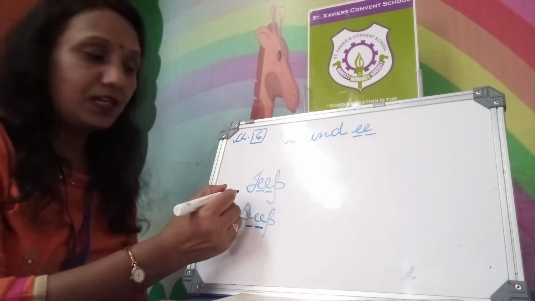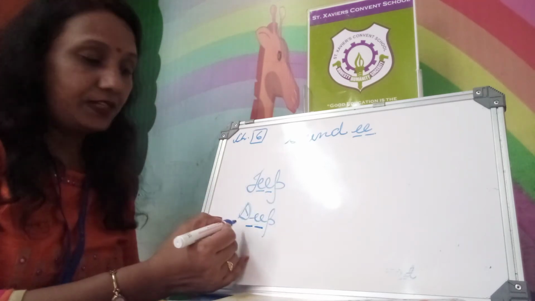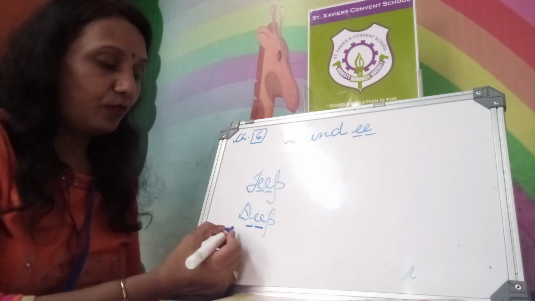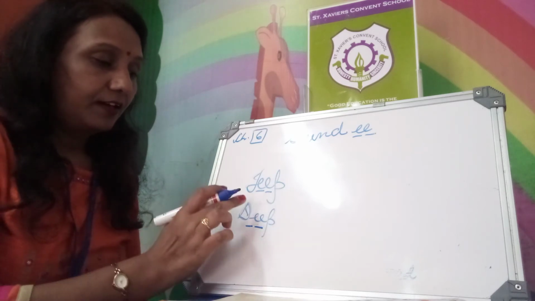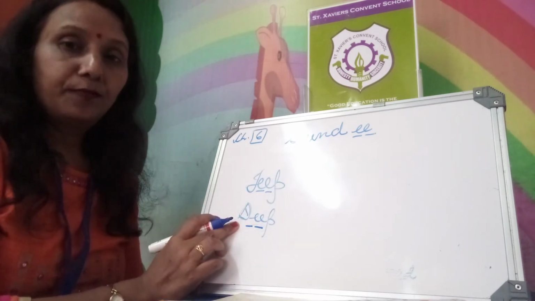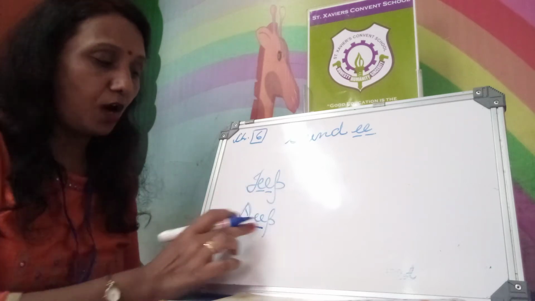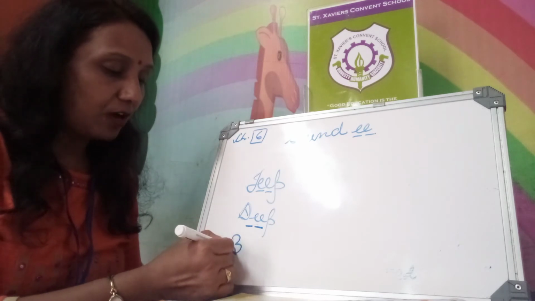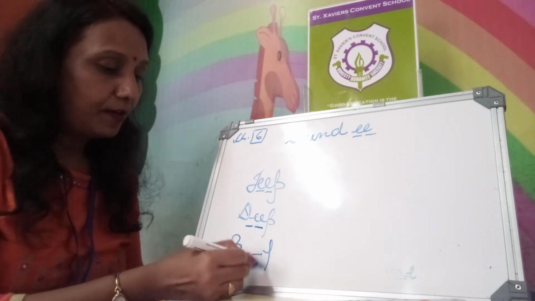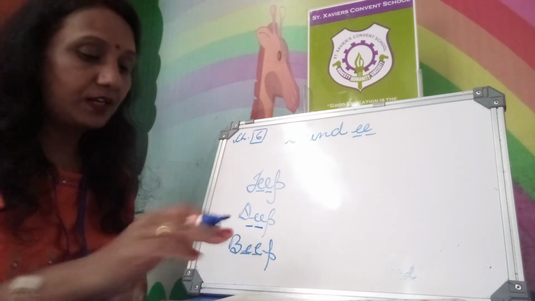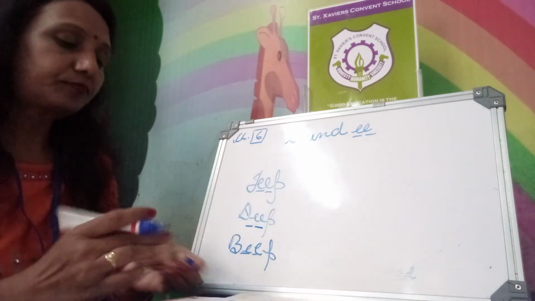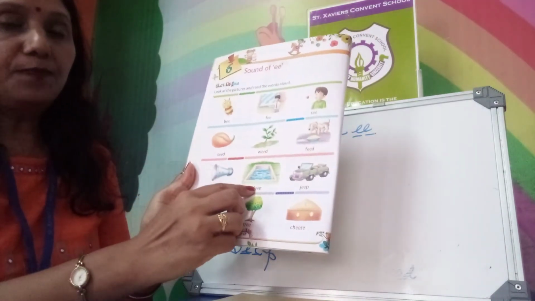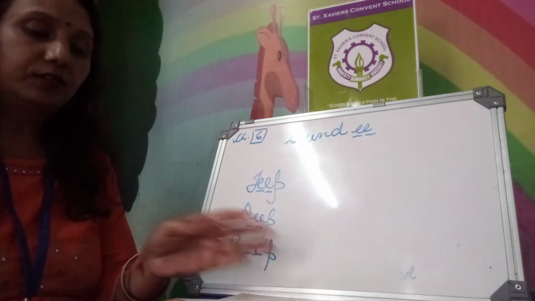To write the spelling of jeep, J, double E, P. To write deep, D, double E, P. So double E is common. We put J there and D there, and it makes a new word. Double E and P is common there. Okay. Now, beep. B, double E, P. A speaker just sounds beep. Beep, deep, jeep. Now the next words.